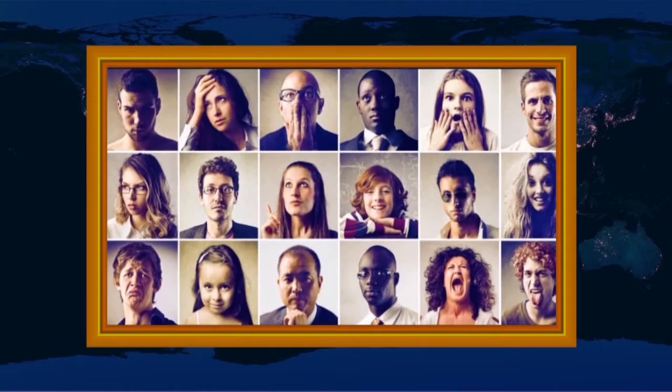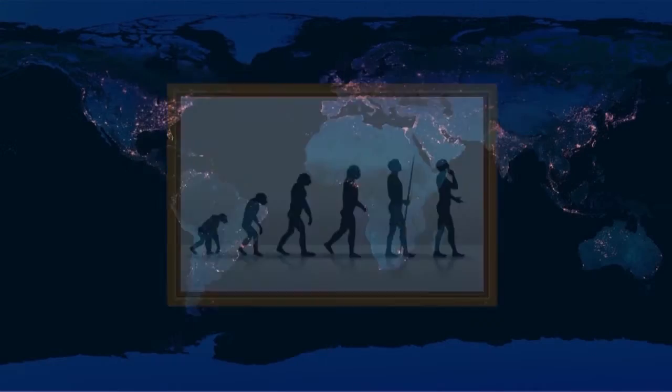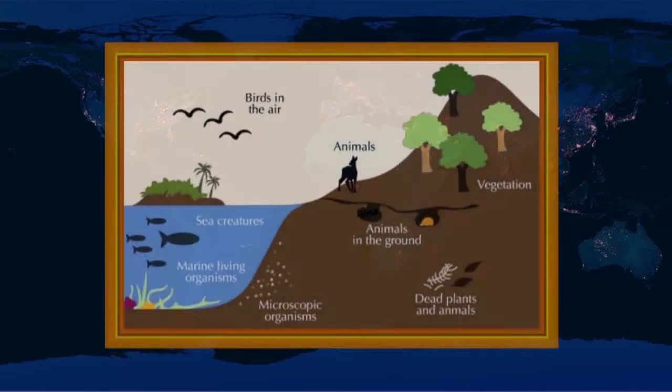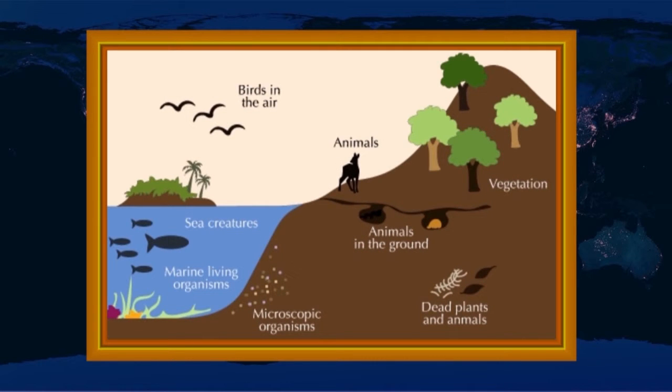All the living organisms, including human beings, are linked to each other and to the biosphere for survival. Only human beings belong to a single species. Plants and animals belong to thousands of species. The organisms in the biosphere can be divided into the plant kingdom and the animal kingdom.